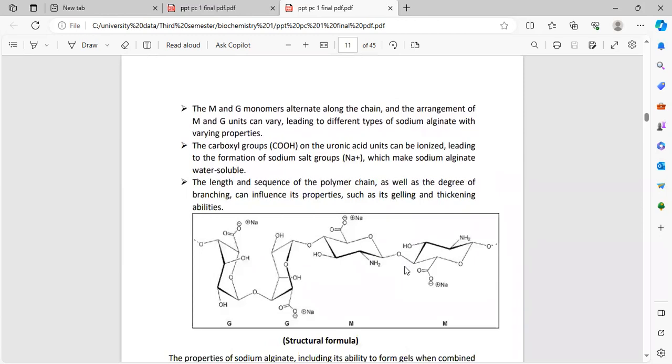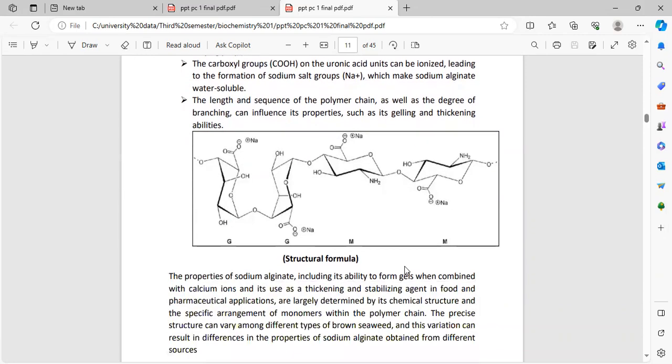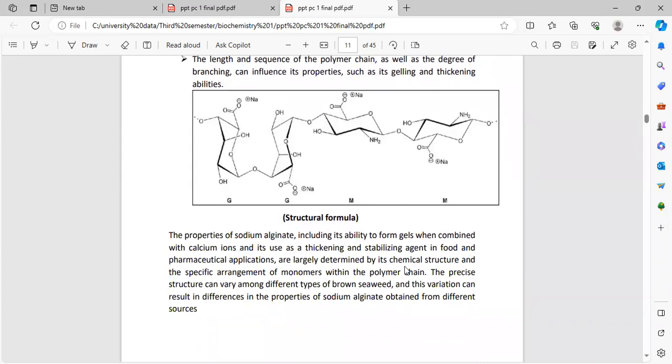The carboxyl group, COOH, on the uronic acid units can be ionized, leading to the formation of sodium salt groups, which make sodium alginate water soluble. The length and sequence of the polymer chain, as well as the degree of branching, can influence its properties, such as its gelling and thickening abilities. As you can see, here is the structural formula of sodium alginate in the diagram.